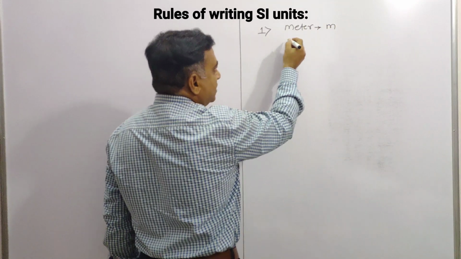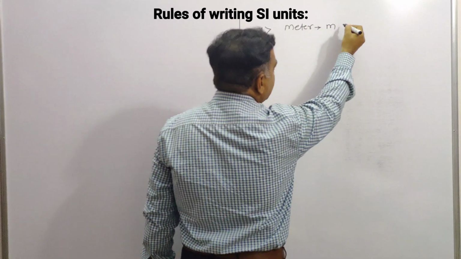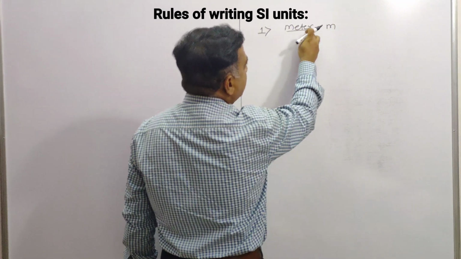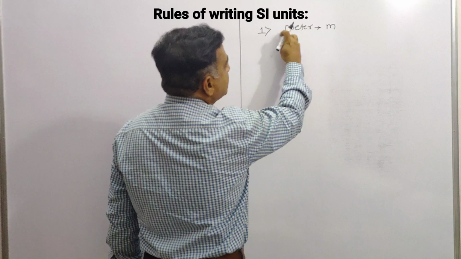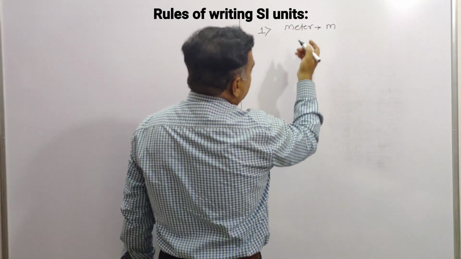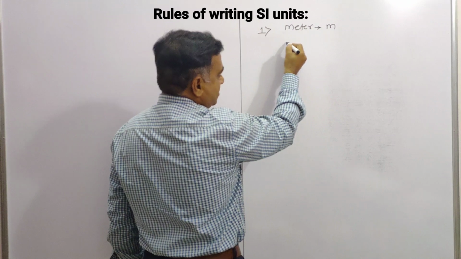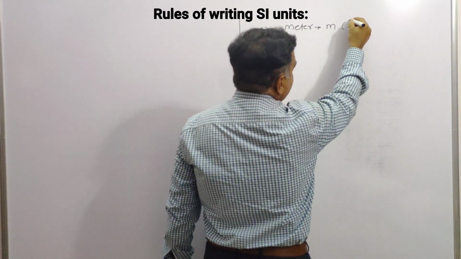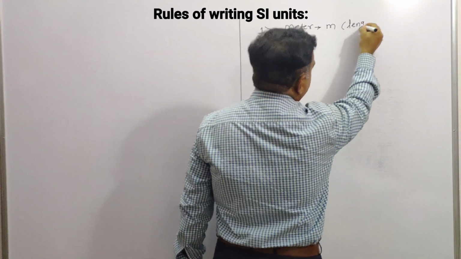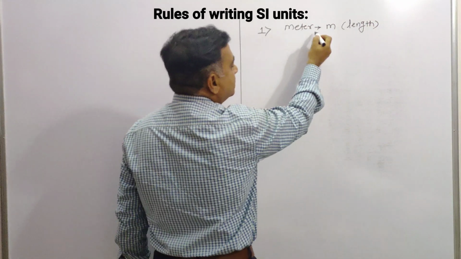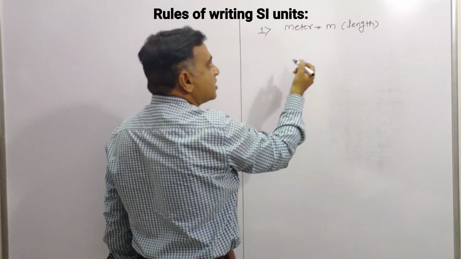The physical quantity length is measured in meter, which has the symbol m. Now next, mass. For length, the physical quantity is expressed in meter.